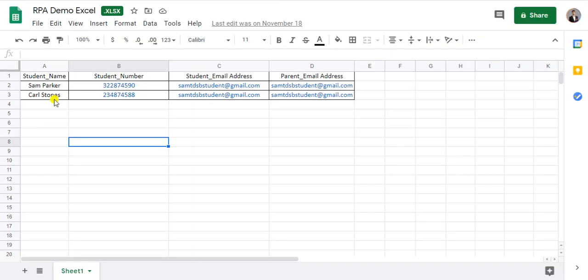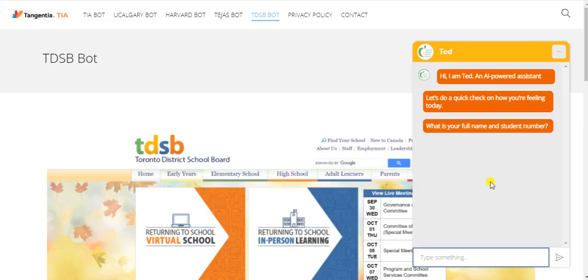Now we are using a small database, and we have used this Excel sheet as the database wherein the student's name is there and number is there, and corresponding to that is the student's email address and the student's parents' email address. Okay, so let's see how that goes now. So let us enter the name, that is Sam Parker, and the number.